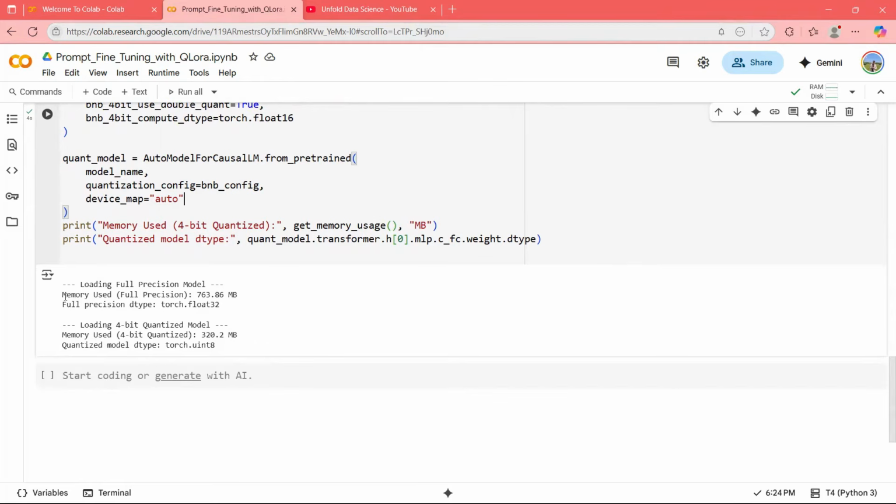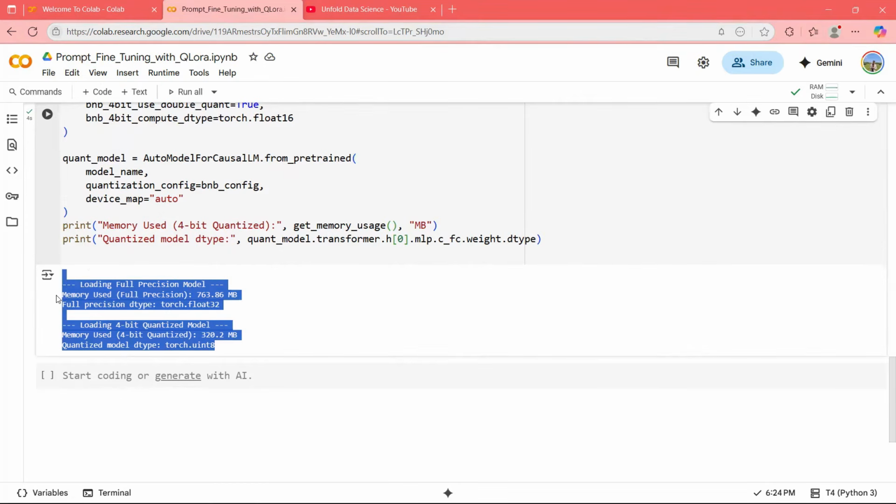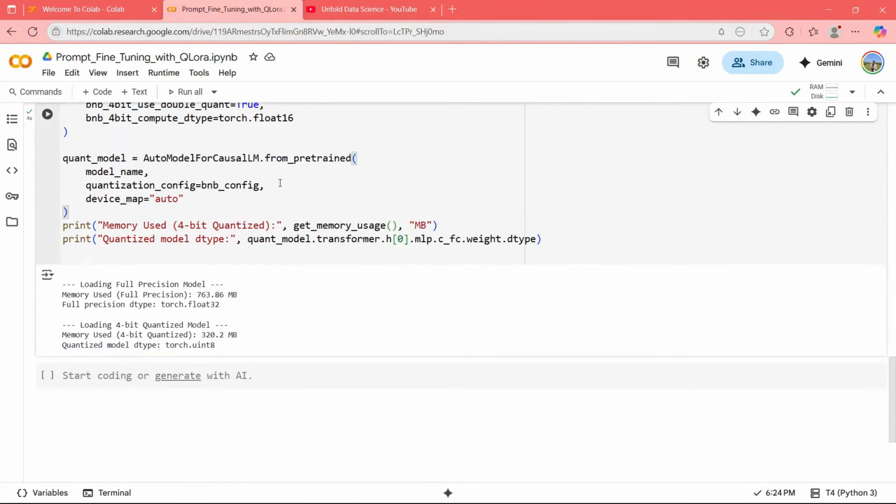Now see here the magic. Memory used full precision, 763.86 MB. Okay. Full precision type is float 32. If you load in float 32, your model size is 763. If you load in INT8, your model size is 320. So almost less than half. So if you take a quantized model, the size is less than half. And as I was telling you, if your size is less than half, there are a lot of benefits to you.